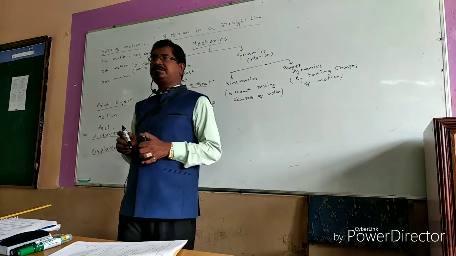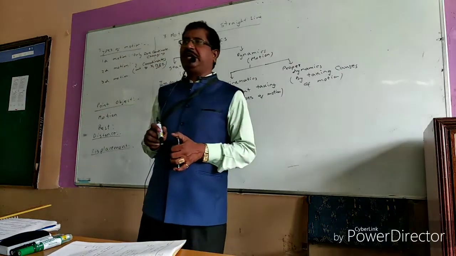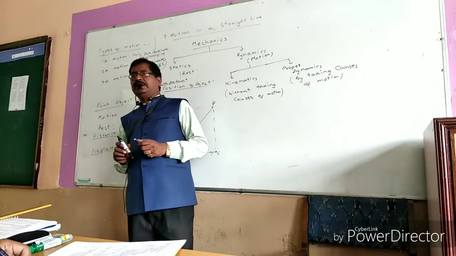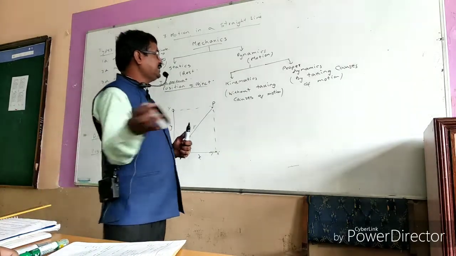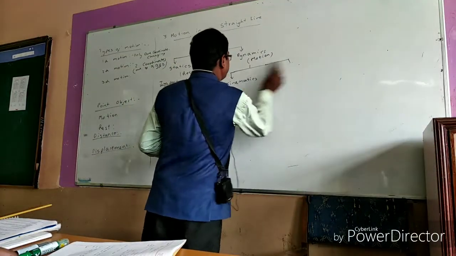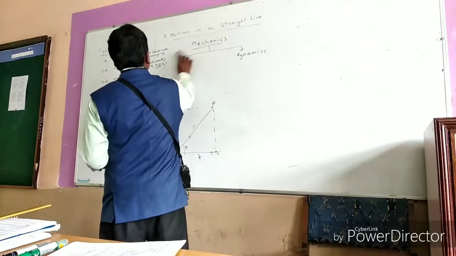The shortest distance between initial and final positions in the initial to final direction is called the displacement.